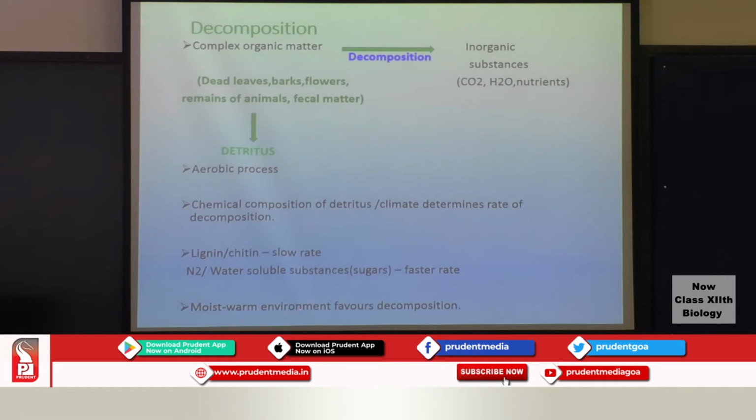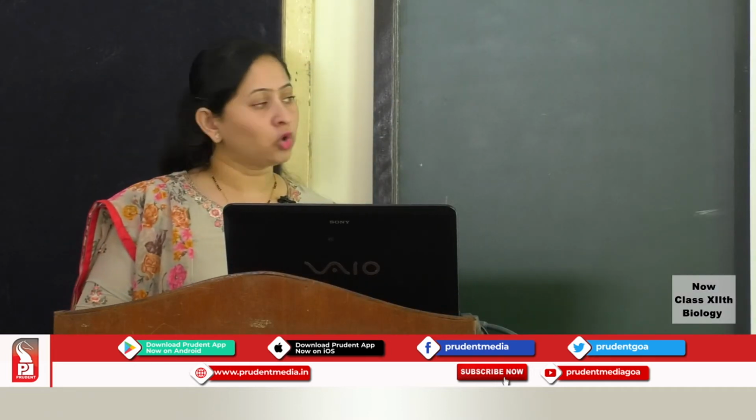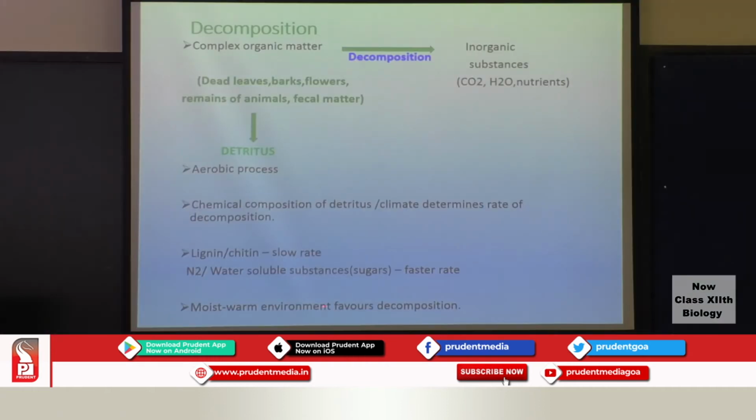A moist warm environment will also favor decomposition. If the environment has a low temperature, or if there is no oxygen available, then there will be a slow rate of decomposition in that particular area.